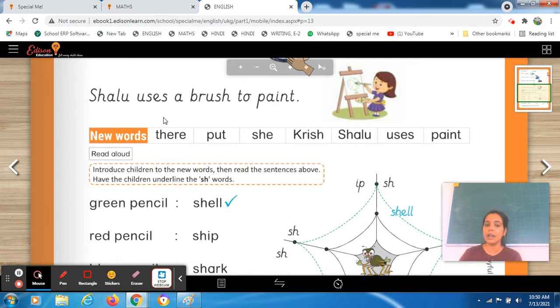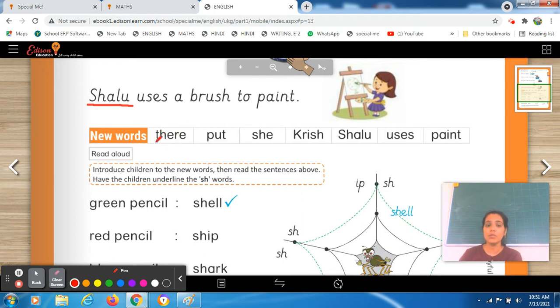ठीक है, जब आप read कर रहे हो तो आपको ध्यान से read करना है, because the words which is having the SH sound like this, SH, it's having the SH. So you have to underline those words which is having SH. Okay, so that is the way to complete this worksheet. After completing the upper portion, we will do the next portion. Okay, so now I will introduce you the new words one by one.